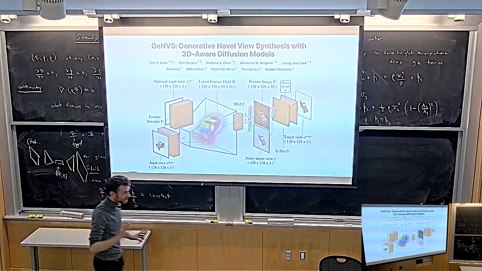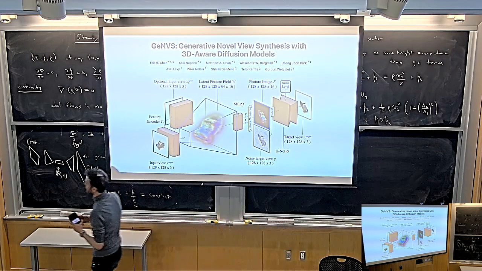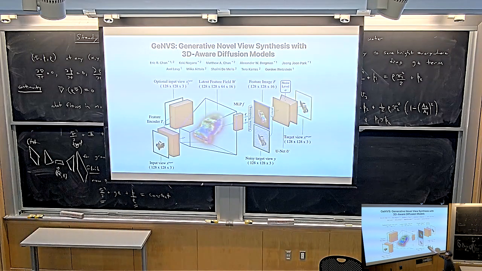Okay, good. We're just going through a few papers, and I'm building up to the paper that I think is the coolest, which is our own. But we're now progressing. Some smart people, like my former group at Stanford and a few folks at NVIDIA, had the following idea. Instead of doing this the complete light field way, where you don't have any differentiable rendering and no 3D structure at all, can we build something that still uses all the insights we have from PixelNeRF and all of these differentiable rendering methods? And they came up with this method called GeNVS, Generative Novel View Synthesis with 3D-Aware Diffusion Models.